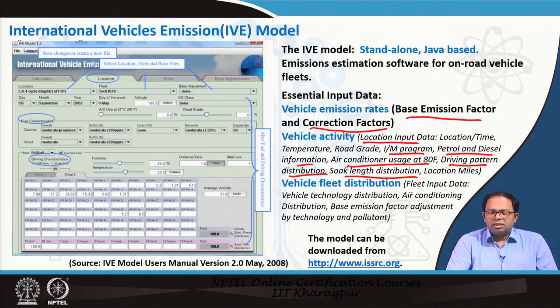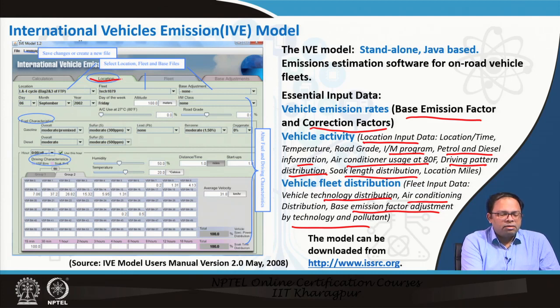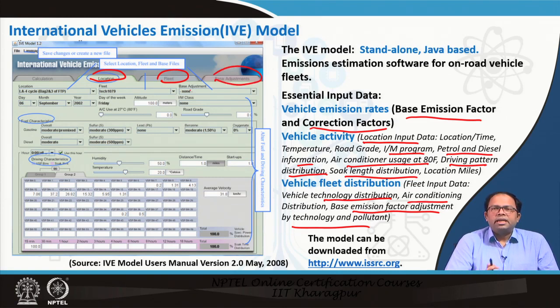Vehicle fleet distribution is the total amount of vehicles of different technologies, of different air conditioning systems, whether it's there or not, and base emission factor adjustment is done by this technology, as per the different technologies of the vehicle, and also the pollutant. So these are the three basic factors. We can see there is location in the model, there is fleet, and there is base adjustment. These are the three components that data has to be put in, and then we can estimate the total amount of emission that comes out for this particular vehicular fleet.